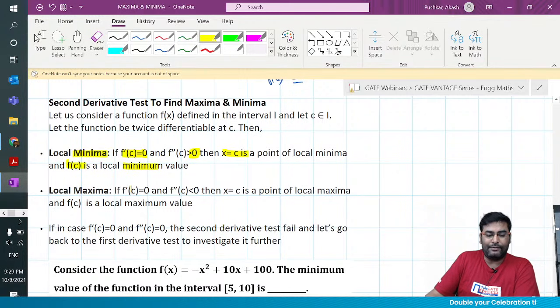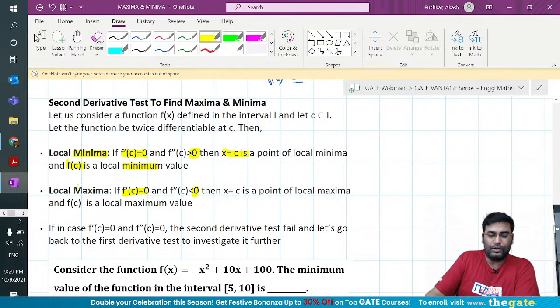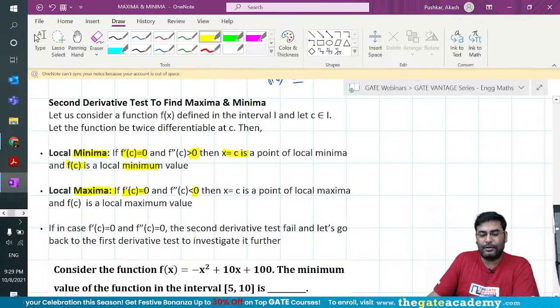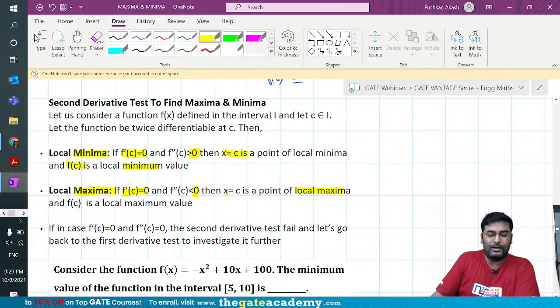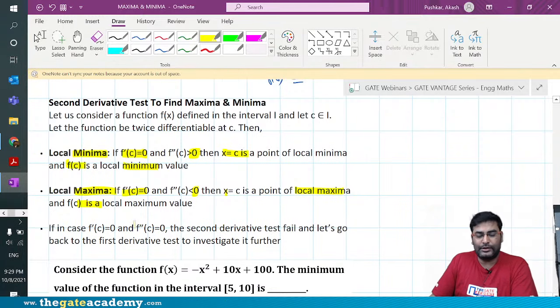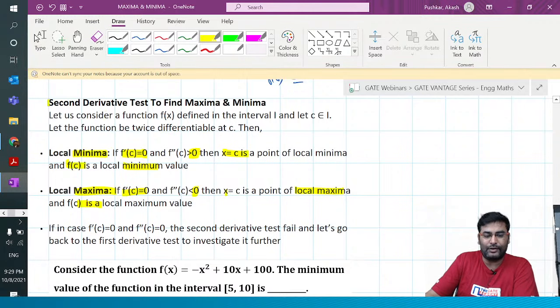Similarly, if f dash c is equal to 0 and f double dash c is negative, think opposite, so it is maximum. So x equal to c is a point of local maxima and f of c is a local maximum value. These are the two results to identify maximum or minimum by using the second derivative test.